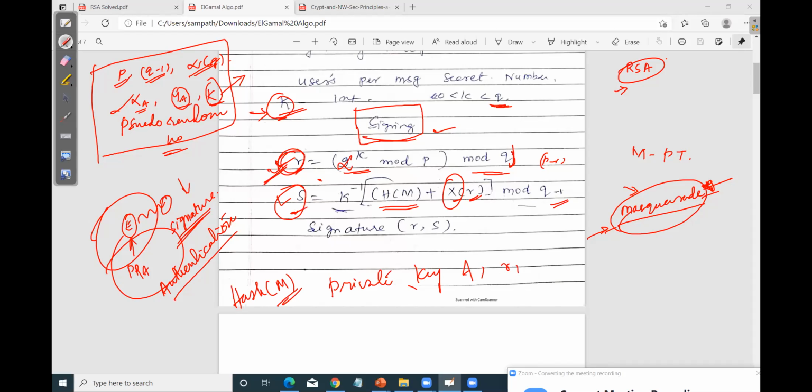After this, the signature is the pair R, S. I hope now you are clear a bit.